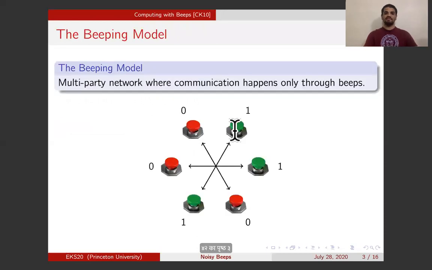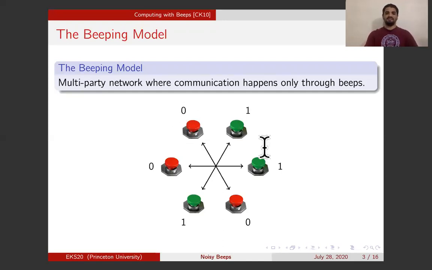So let's start by defining the beeping model. What is the beeping model? The beeping model is a multi-party communication model where the parties are restricted to communicate only by sending and detecting signals. This means that in one round of the beeping model, the parties can either send a signal or not send a signal. I will denote the parties that are sending a signal by green and say that they beep a 1, and the parties that are not sending a signal by red and say that they beep a 0.